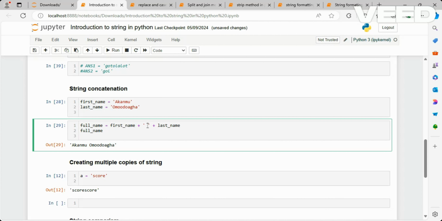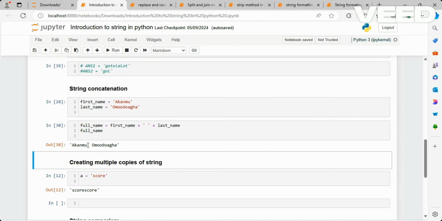So this space is also a character. It is very important to know that in Python, space is also a character. And Python counts space as a character also. And we are going to be seeing an example of how that can make a difference as we also continue in this particular session. So we have created a space here ourselves. So you can see now that we have the space now. Good.